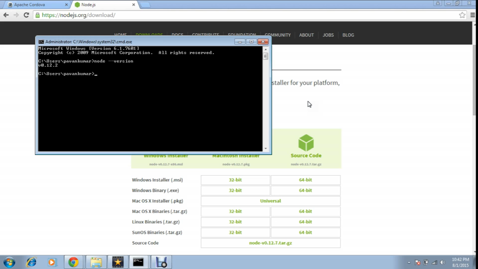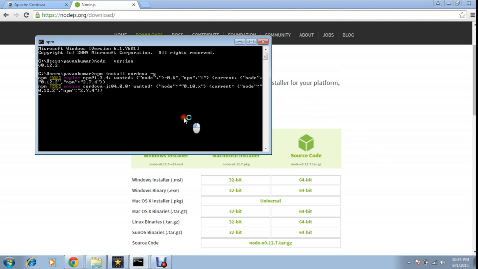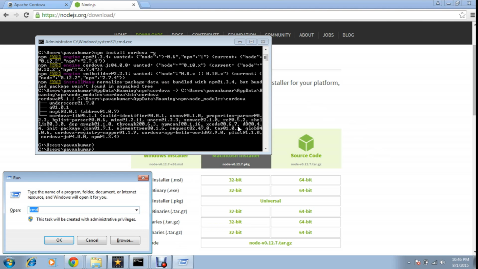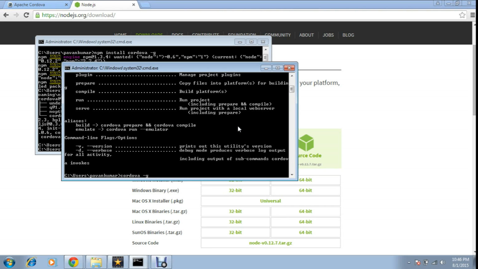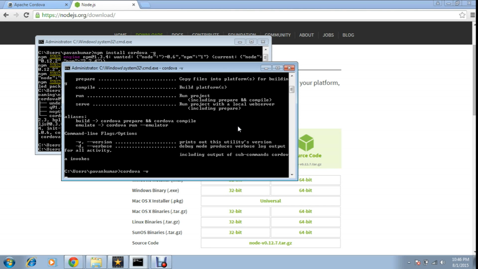After npm installation, to install Cordova, you have to type a CLI command in your command prompt, which is npm install -g cordova. Here -g is global, which will allow Cordova to be installed for all users. You can ignore the warning messages. After successful installation, you can verify the same using cordova -v, which will give the installed Cordova version. Okay, now we have successfully installed Cordova on our machine.